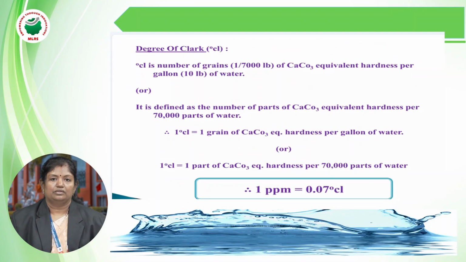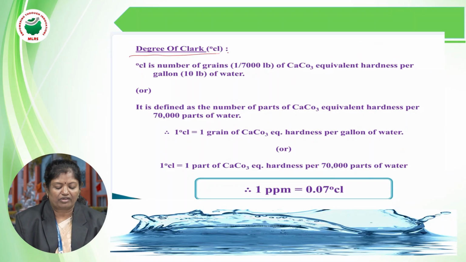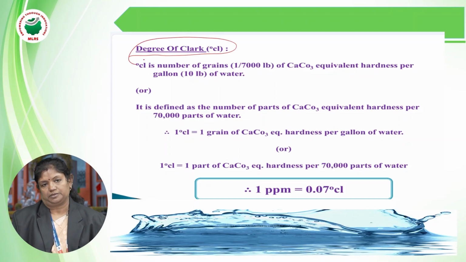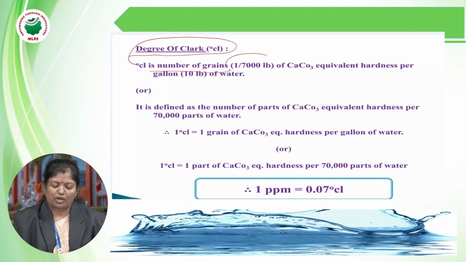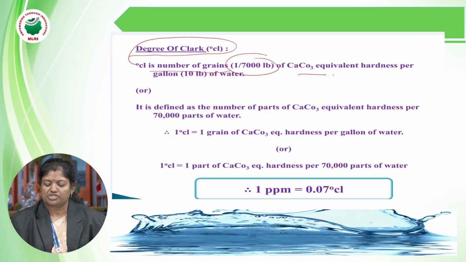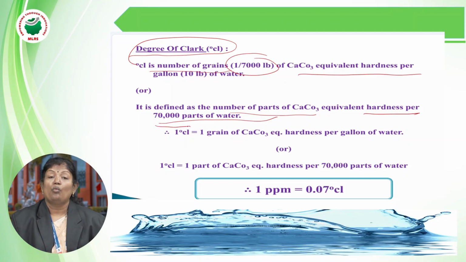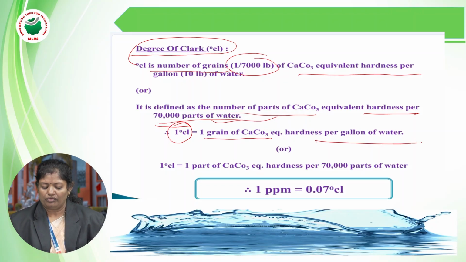Another unit to measure the water hardness is degree Clerk. Degree Clerk is the number of grains, that is 1 by 7000 pound, of CaCO3 equivalent hardness per gallon of water. It is defined as the number of parts of CaCO3 equivalent hardness per 70,000 parts of the water. 70,000 parts, that is a gallon. 1 degree Clerk is equal to 1 grain of CaCO3 equivalent per gallon of water.